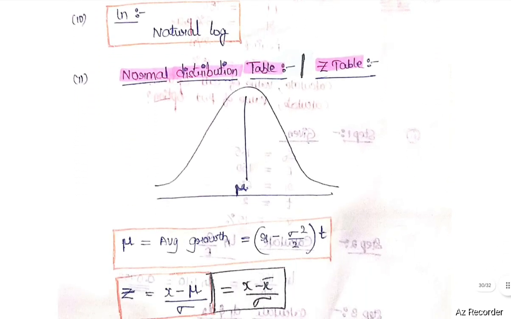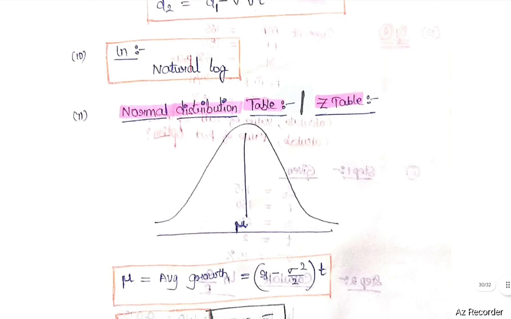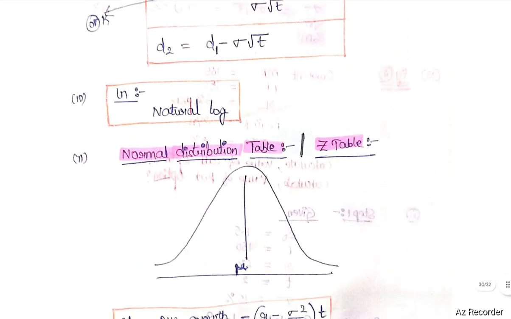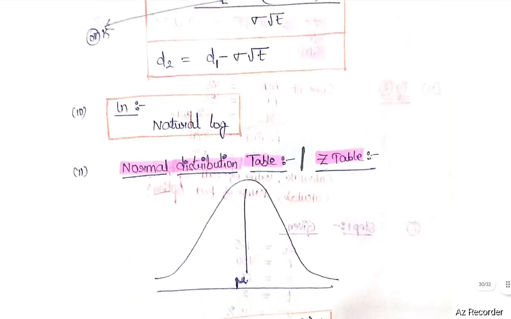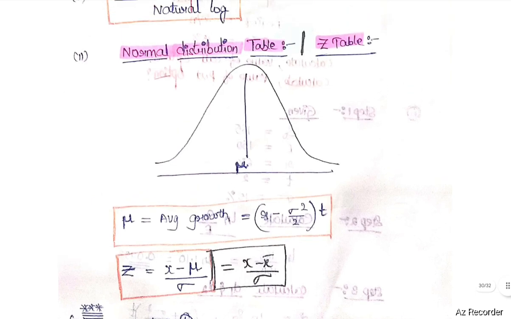Normal distribution table, Z table. Normal distribution table is also called Z table. Mu means mean. Mu equals average growth, that equals R minus sigma square divided by 2 into T. How to calculate Z? Z equals x minus mu divided by sigma, or x minus x bar divided by sigma.